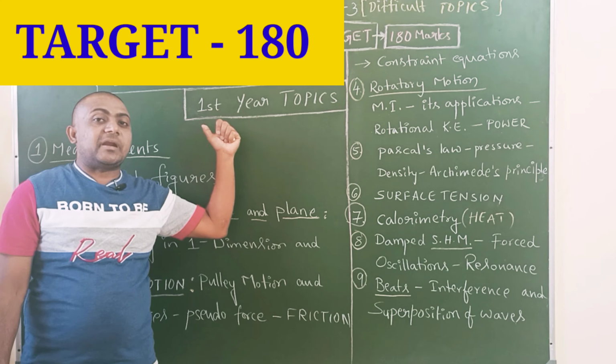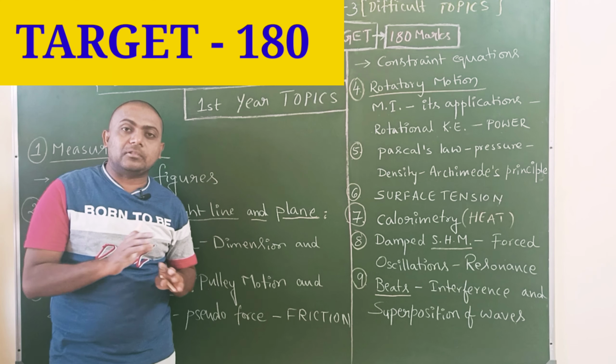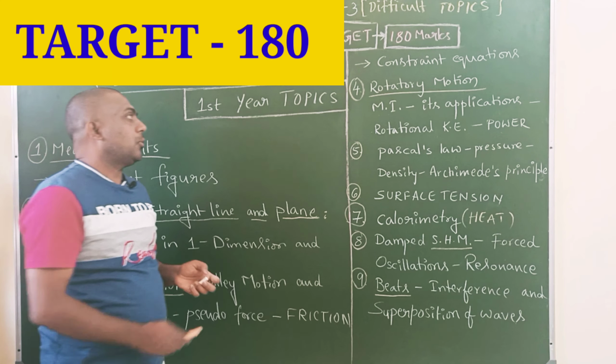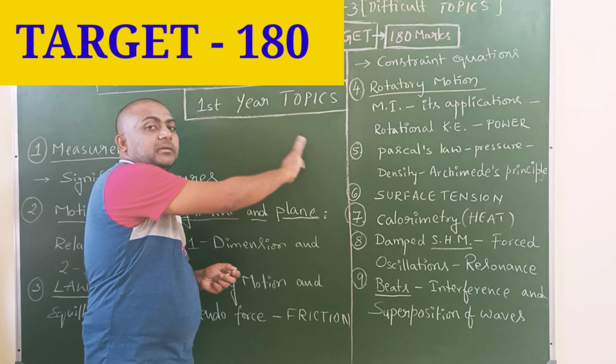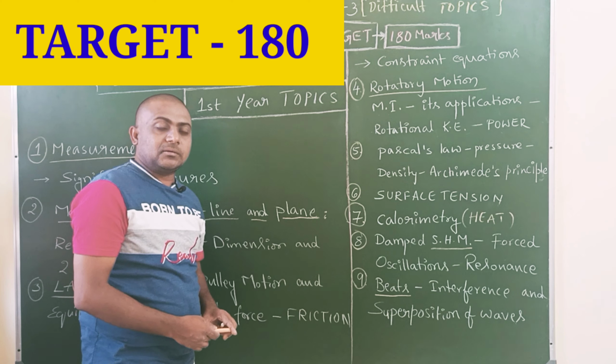Again, like Strategy 2, you should practice basic mathematics strongly to solve the problems. Now first year is completed, and we start second year topics to reach the 180 target.